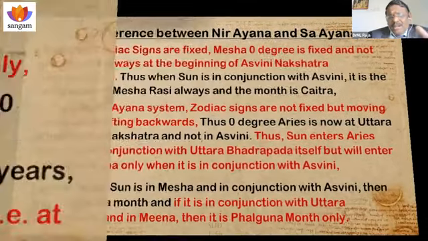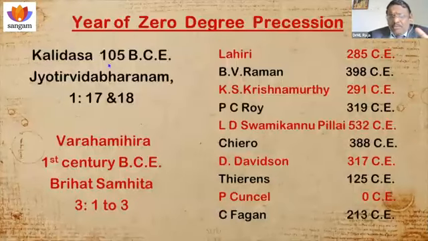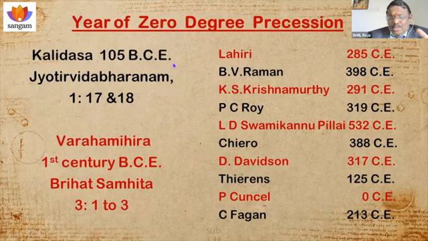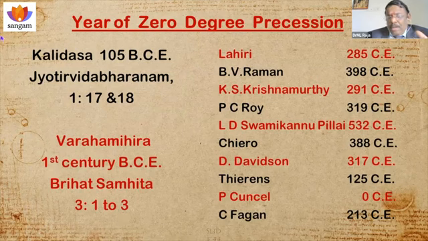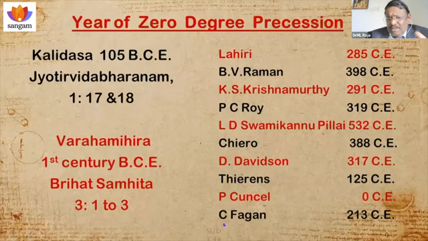So when it occurred, Kalidasa mentioned 105 BCE, that is 2125 years before. Varahamihira in the same way mentioned the 1st century BCE. So both are at the same time. But Lahiri mentioned this year, B.B. Raman mentioned this year. See, you see a lot of difference.